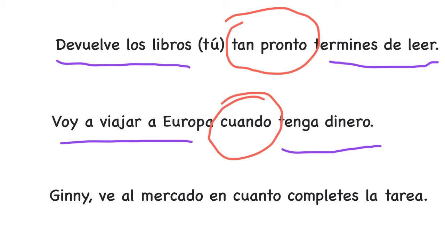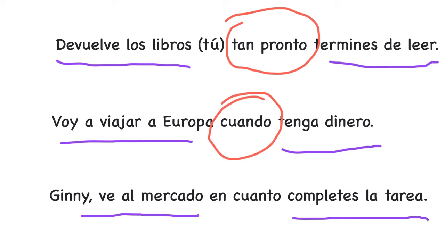Ginny, ve al mercado en cuanto completes la tarea. Again, we have 2 sentences. Ginny ve al mercado. And tú completes la tarea.